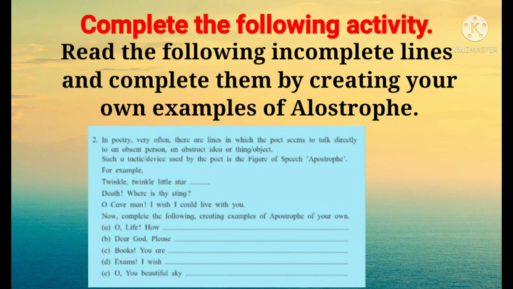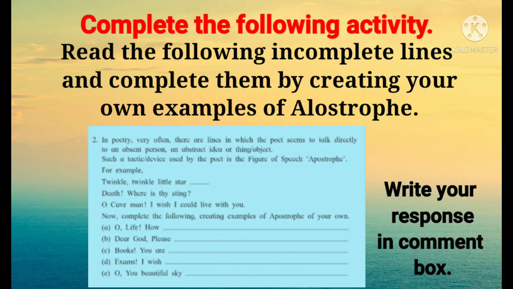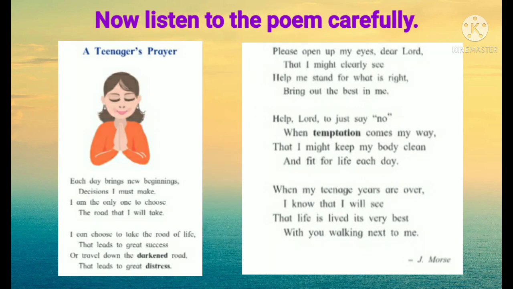Do not forget it. Now complete the following, creating examples of apostrophe of your own, A, B, C, D and E shown below. So these are incomplete lines. Complete them and write in the comment box.